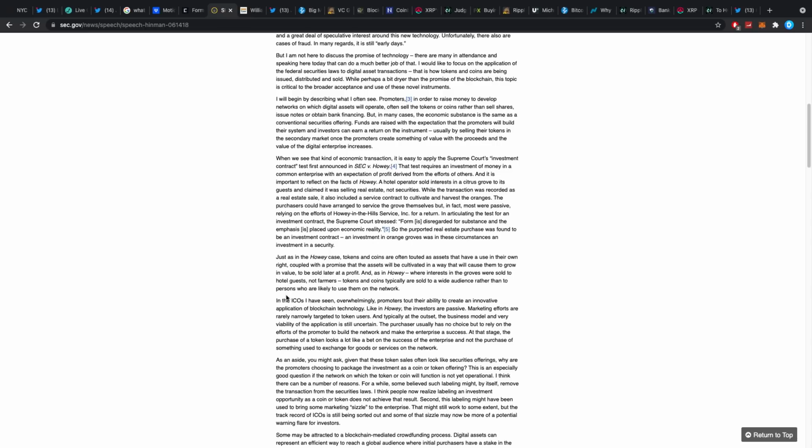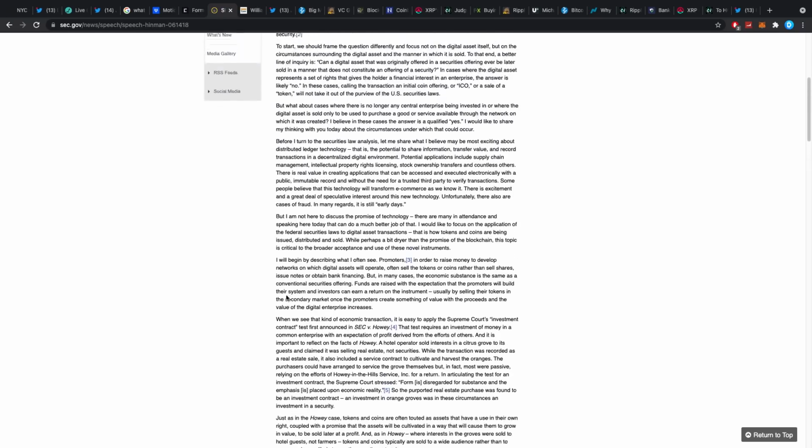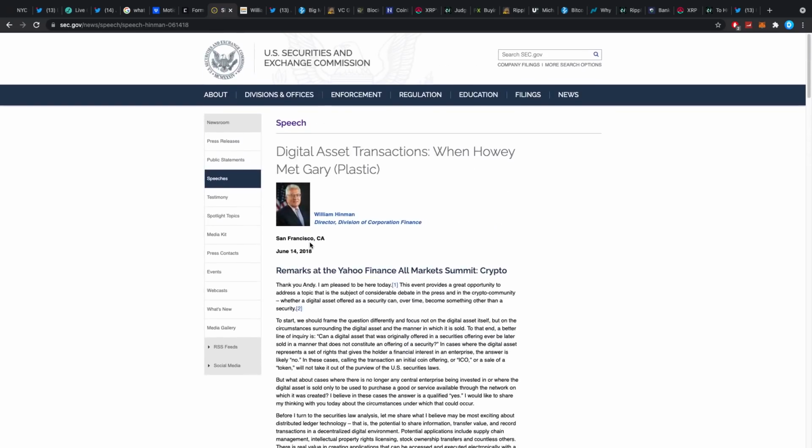Even Gary Gensler, who is now the head of the SEC, has at some point or another admitted that Ethereum should be a security if we were to just look at the first couple of years, right? If we were to take away the current use case and the current structure, basically, again, being in Zug and whatnot, it should be a security to some degree. It just depends on how you kind of put that timeline together for yourself and how you want to stretch it, but the conclusion still remains the same.